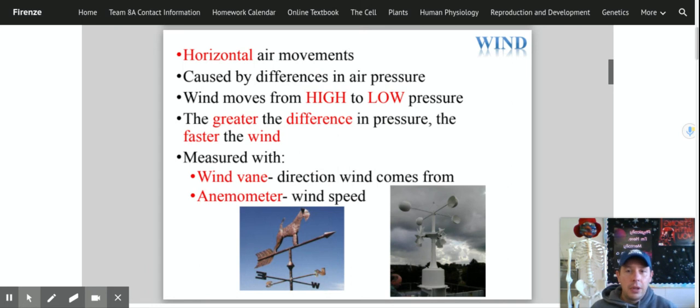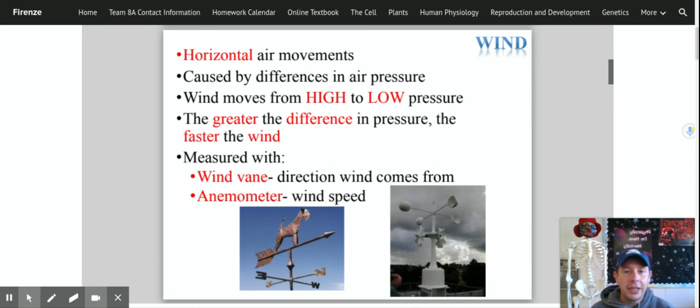Okay, so if you have a high pressure system and a low pressure system that are kind of close to each other, then I like to think of it as like a water slide. You're going to have a nice gentle slide down the slide. If you have a water slide that looks like this, a very high pressure to a very low pressure, you're going to go a lot faster down the water slide into the pool of water. So wind is simply when air moves from an area of high pressure to an area of low pressure across the ground.